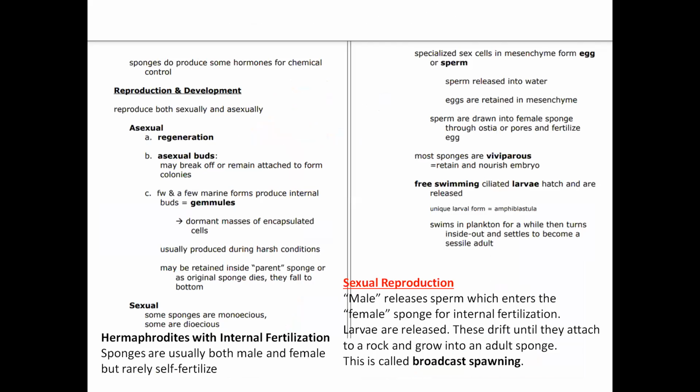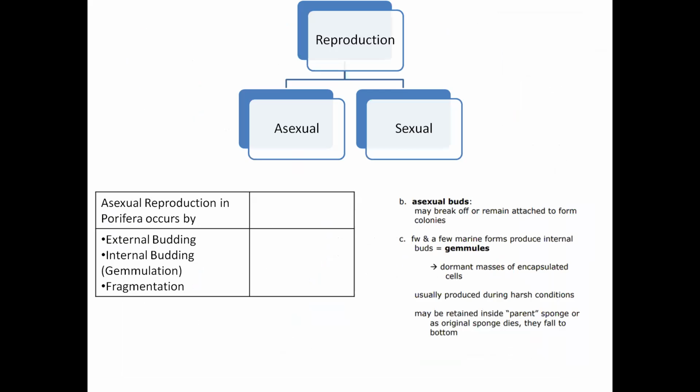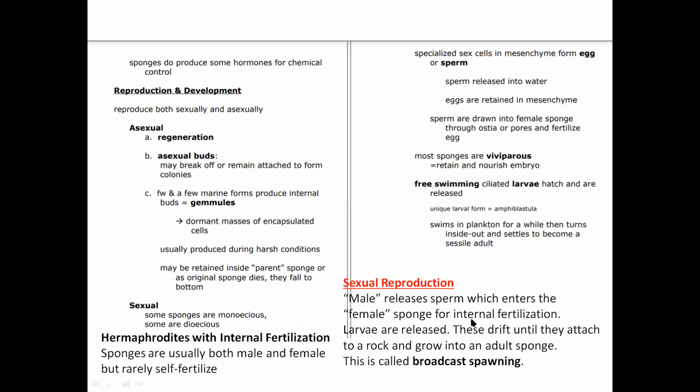Just to revise, let us go back and see the types of reproduction. Asexual reproduction in Porifera occurs by external budding and internal buds. Internal buds are called gemmules, and it also occurs by fragmentation, which is also called fission. In sexual reproduction, sponges are mostly hermaphrodites, and fertilization is internal.